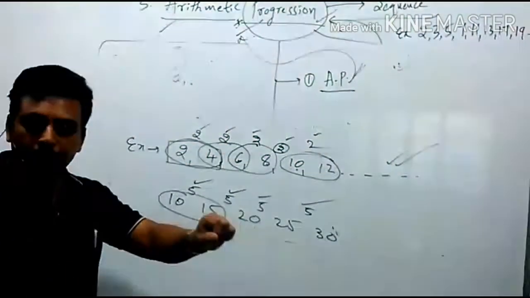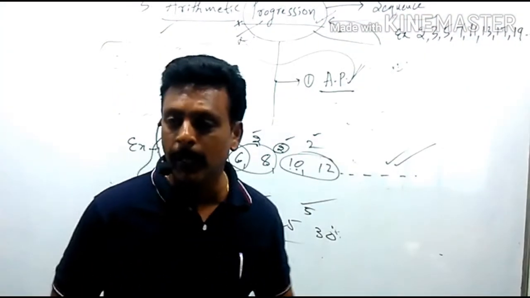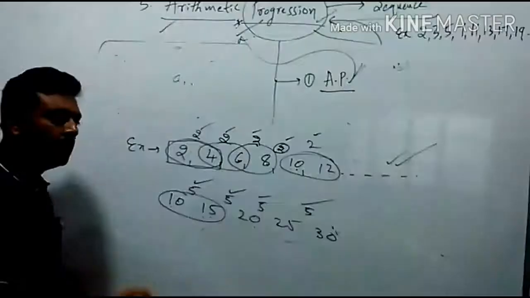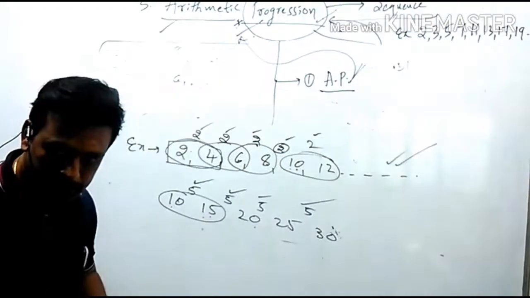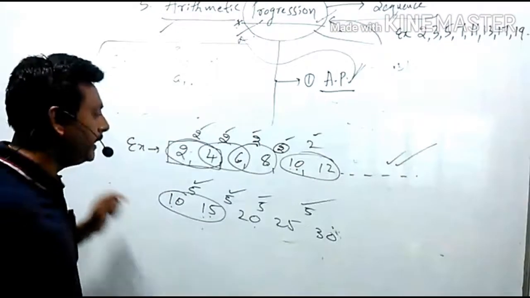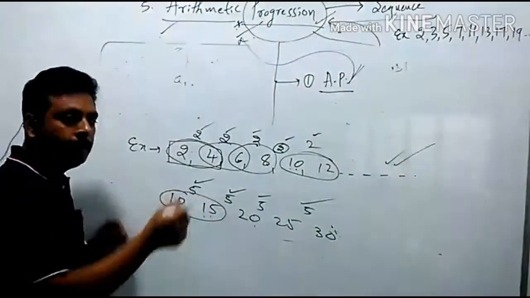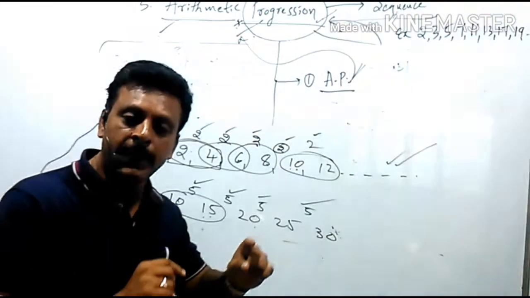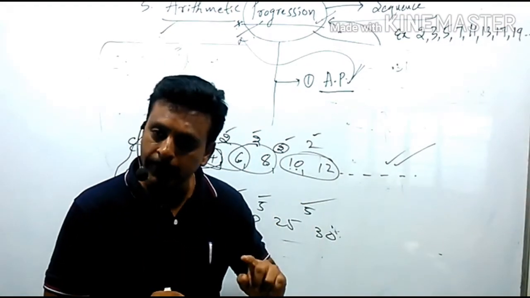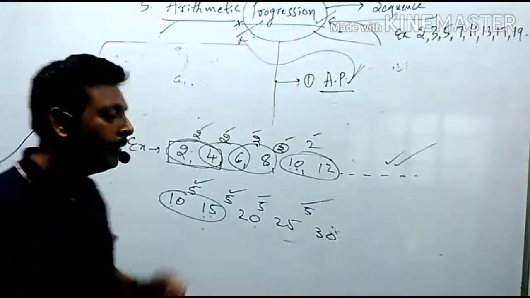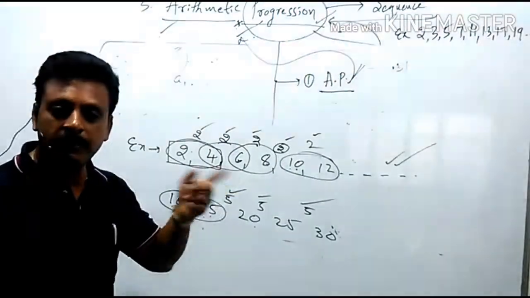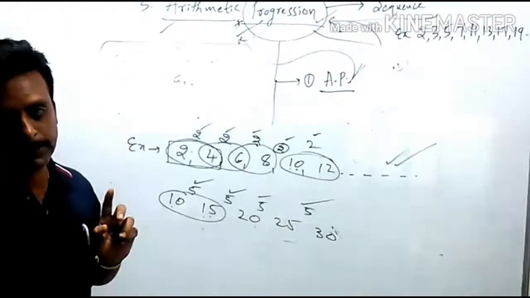So now I am going to combine this information and state it together. What is arithmetic progression? The progression in which the difference between any two consecutive terms remains constant is called an arithmetic progression.